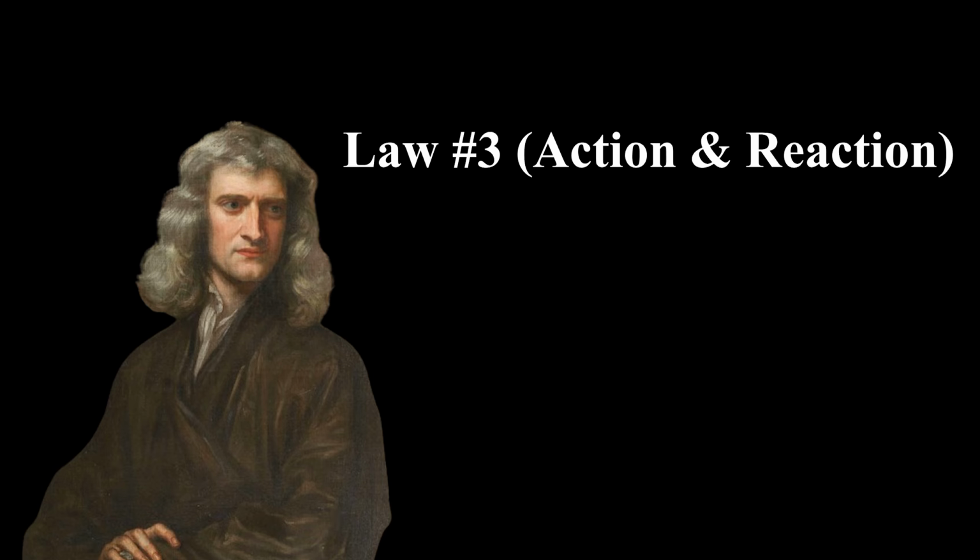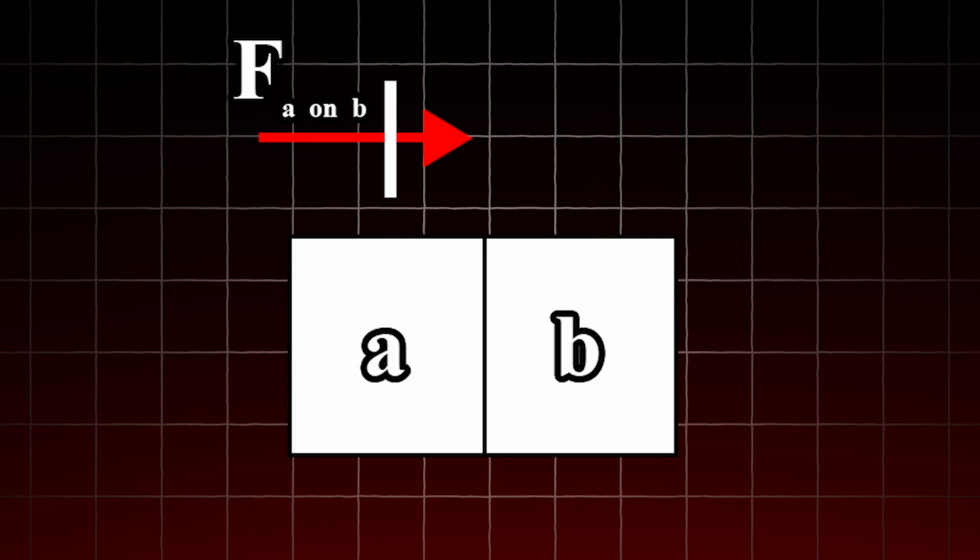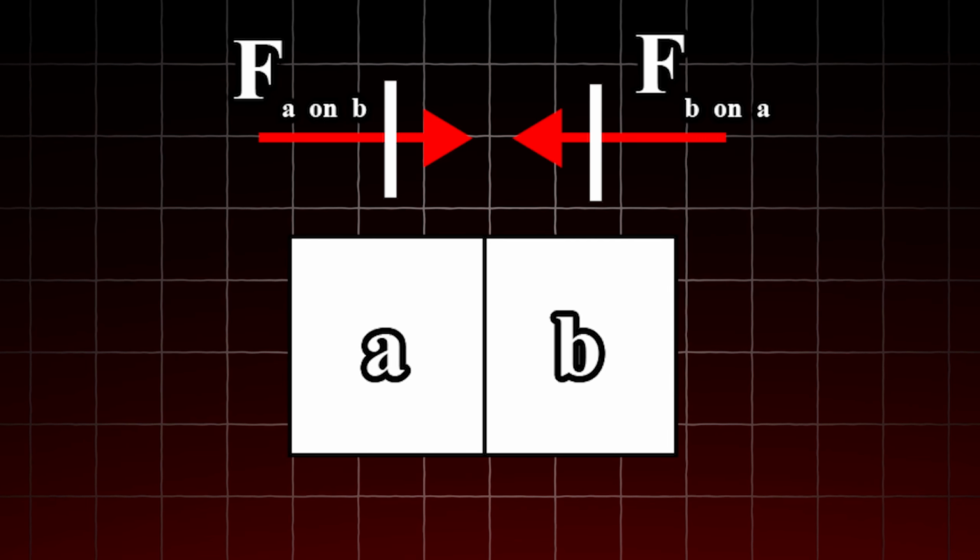Now let's move on to Newton's third law. Basically, the law of action and reaction. The law states, and you guys have probably all heard of this before, for every action there's an equal and opposite reaction. Again, what does this mean? Well, big ol' Newton is trying to say that when object A pushes on object B, object B pushes back on object A with the same magnitude, meaning the same amount of force in the opposite direction.